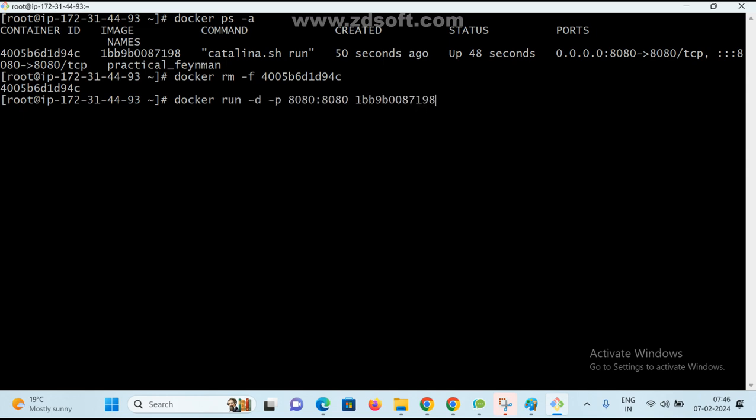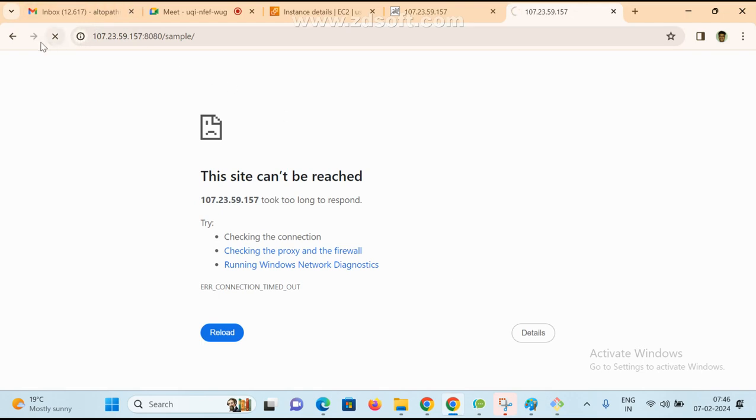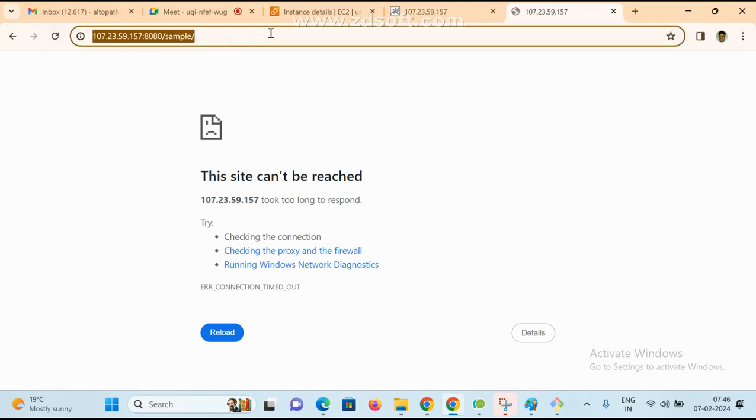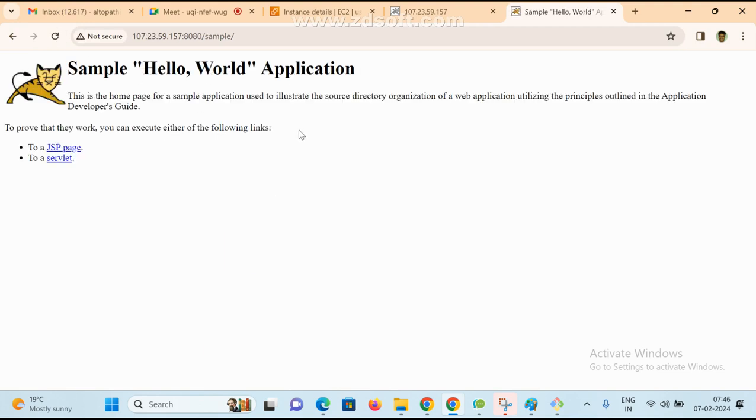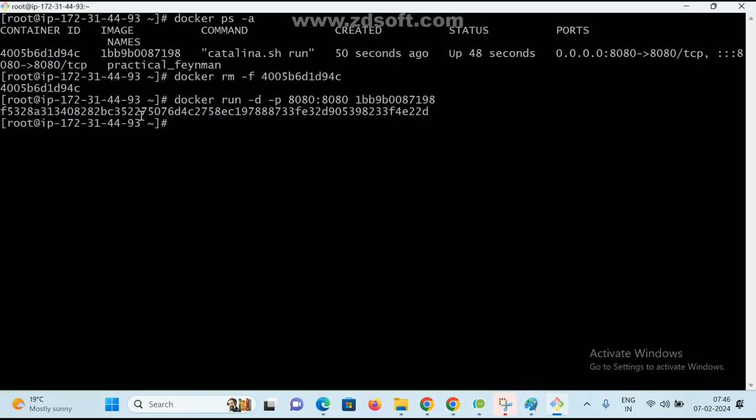See here, again it is working fine. I am creating one more container. See, the container is deleted. Manually I am going to create the container. Now if you go here, again it will work. If you refresh it, now it will work. Now this is the container. In Docker, if a container is deleted, we have to create it manually.